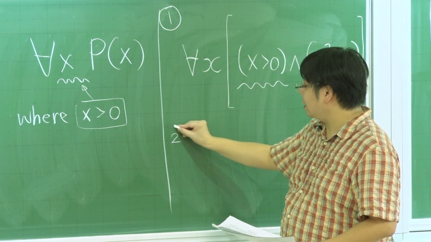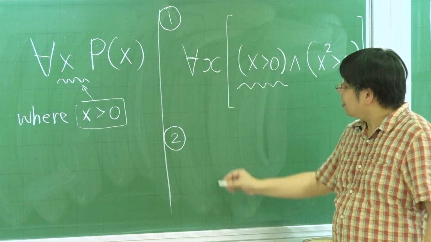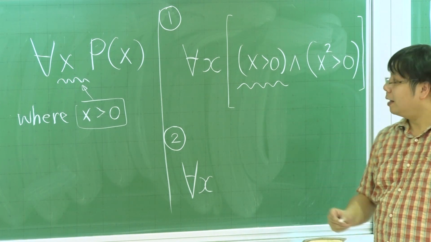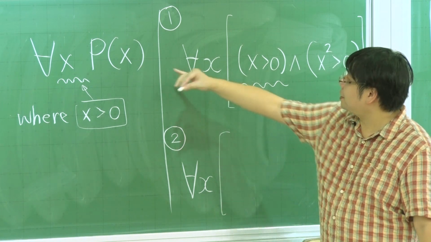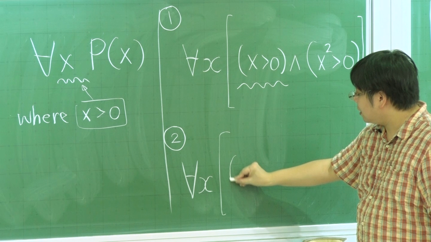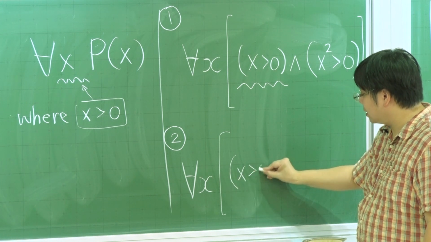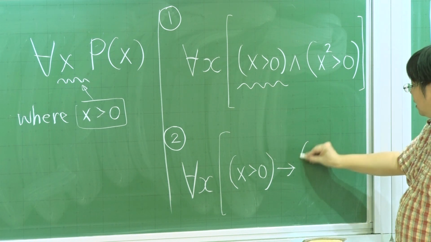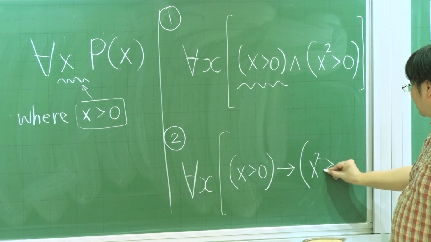Okay, let me give you another case. This is 2. The second one is we still have a for all x, and then we make a very large propositional function, P(x). It says x is greater than 0 implies x squared greater than 0.